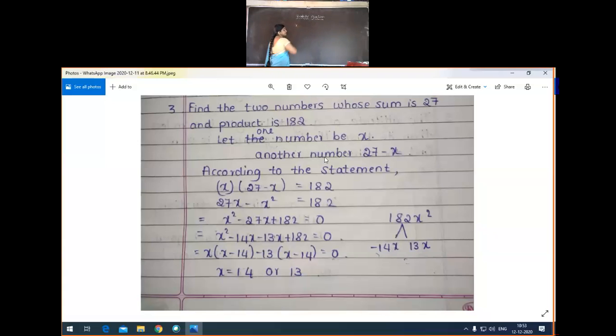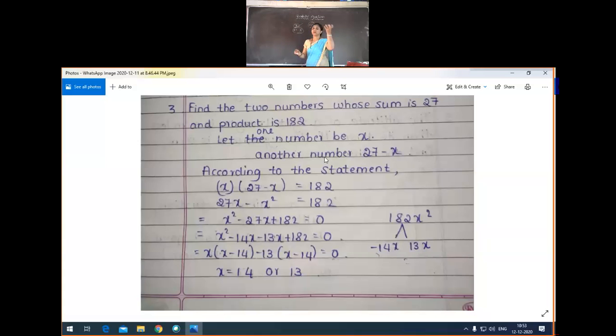See, one number we are considering as x, and for the other number, the sum of the two numbers is 27. In that 27, if we remove the first number x, then we'll get the second number, no? So that's why the second number is 27 minus x. Got the idea why we have to choose the first number as x and the second number as 27 minus x? Okay, we don't know the two numbers, two numbers also unknown. So the first number we are considering as x.